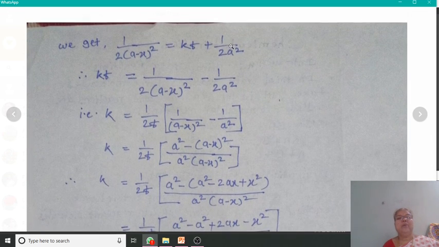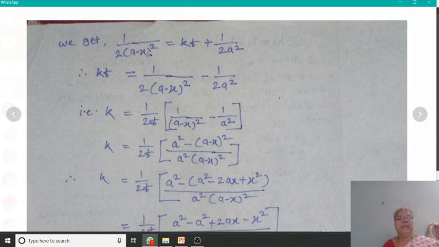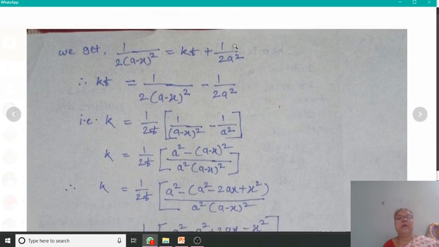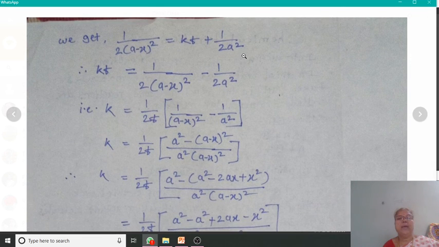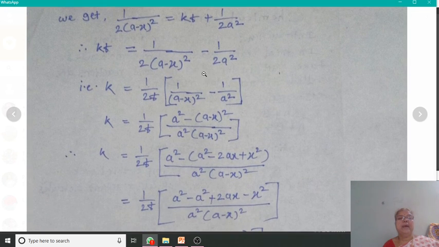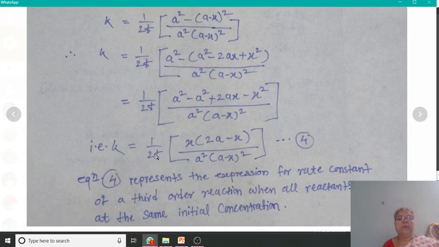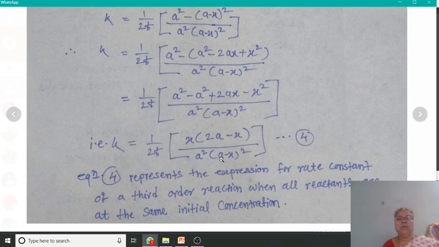Then to find the value of c, we put t = 0 and x = 0. Therefore, the value of c is 1/(2a^2). Then putting the value of c and simplifying the equation, we have this equation of the velocity constant of a third order reaction.